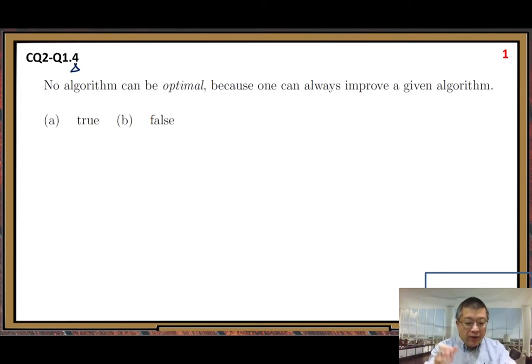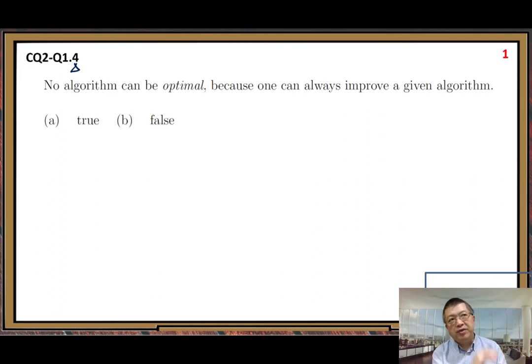No algorithm can be optimal because one can always improve the given algorithm. Look at this statement, true or false. No algorithm can be optimal, then it gives you the reason why no algorithm can be optimal. Then look at this reason, because one can always improve a given algorithm.